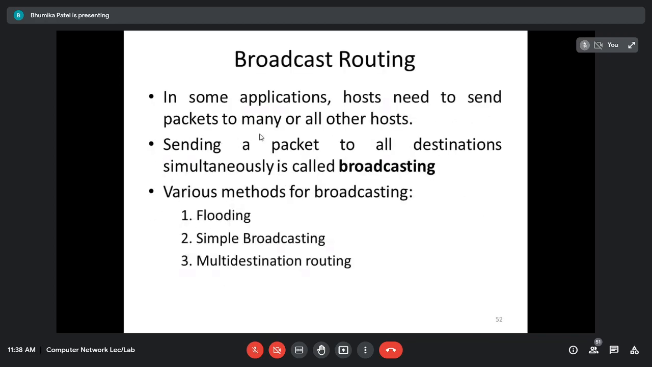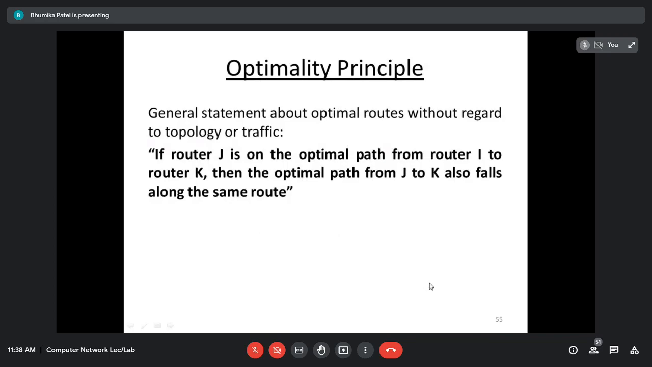I have already explained broadcast routing. Flooding we have already seen. Simple broadcasting we also know. Multi-destination routing, okay, I'll show you this one later. Multi-destination routing, you first show two or three concepts and a topic, and then do it, so that it will be better understood. Okay, next one is optimality principle.